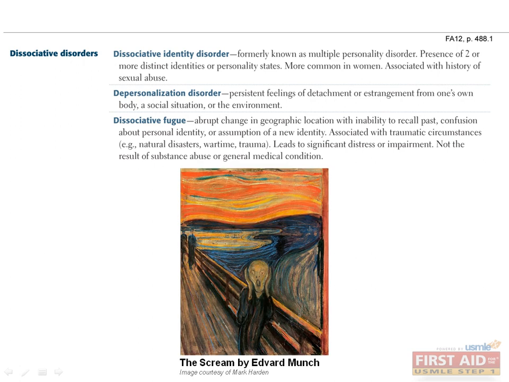Art historians hypothesize that Edward Munch's The Scream was inspired by this disorder. A good high-yield way to identify this disorder in vignettes is to look for an individual who experiences extreme stress but seems apathetic or unaffected by it, such as a person who just lost their job, house, and significant other, but doesn't seem to care at all. Of course, we're assuming here the person valued these things or people previously.